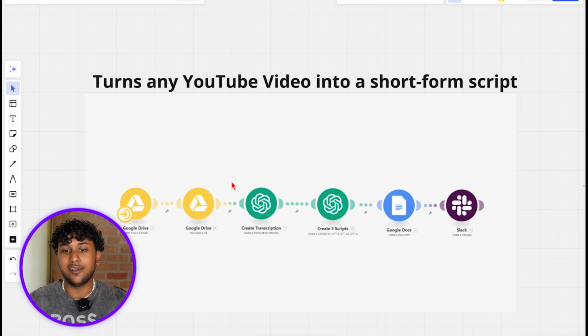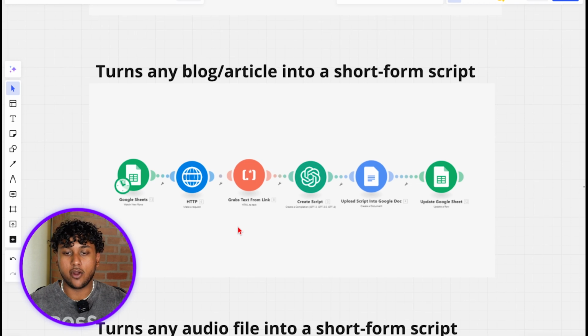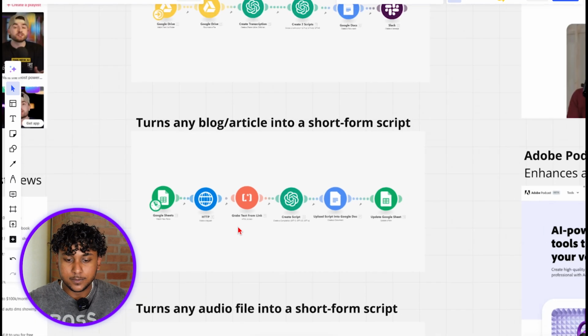It's actually a cheat code. Honestly, if you can master Make, you're gonna make millions. The next automation that we use is turning any blogger article into a short form script. This one's pretty self-explanatory. If you have an article that you think is really good and can be turned into a short form script, you can just put it into this automation and it'll create a brand new short form script for you from the article.